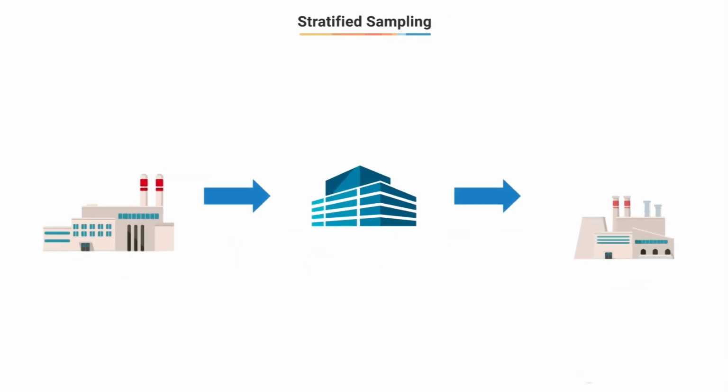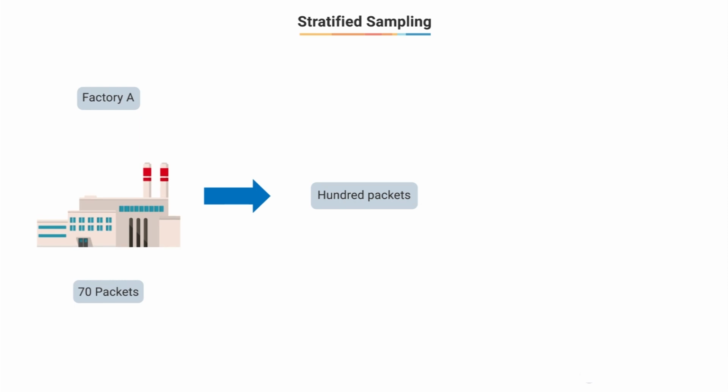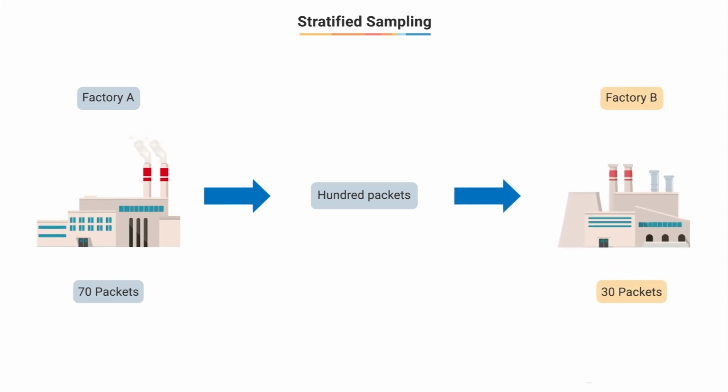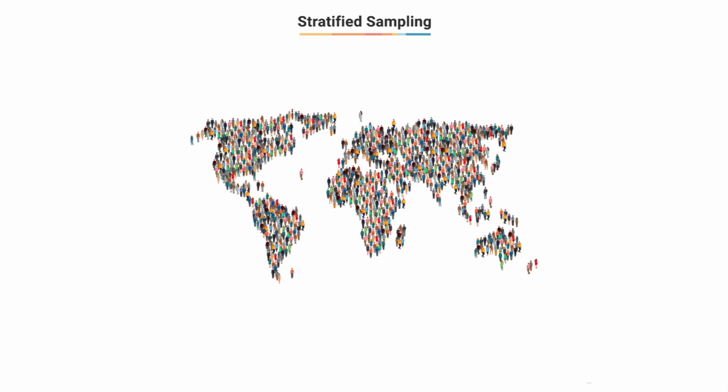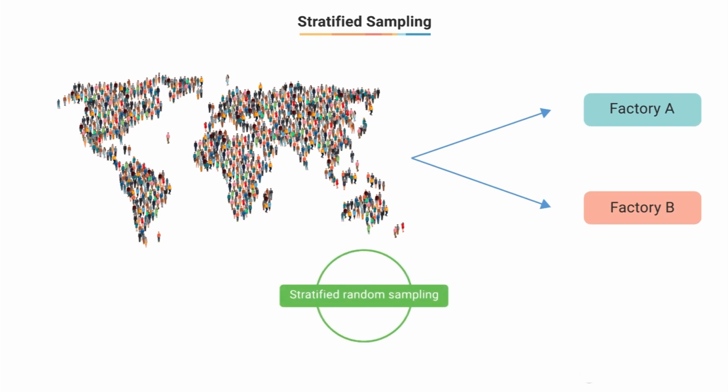Suppose the company has two factories and we know that 70% of the noodles are manufactured in factory A and 30% of the noodles in factory B. Now you want to select 100 packets for our sample. So we would select 70 packets from factory A using random sampling and 30 packets from factory B, again using random sampling within the factory-specific packets. Thus, again you would have a sample of 100 packets. But this time your sample would be more representative of the population, as we have packets from both factories A and B and the proportions would be the same as that of the population. This approach is known as stratified random sampling.